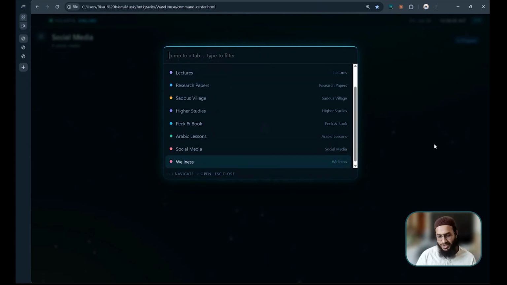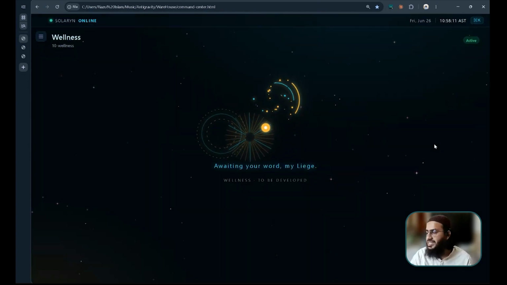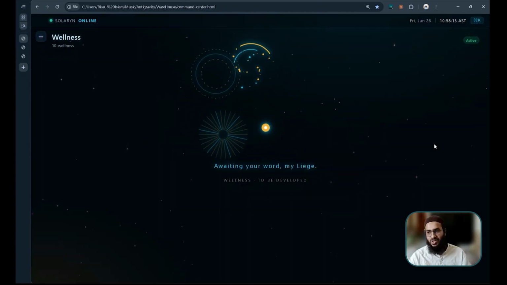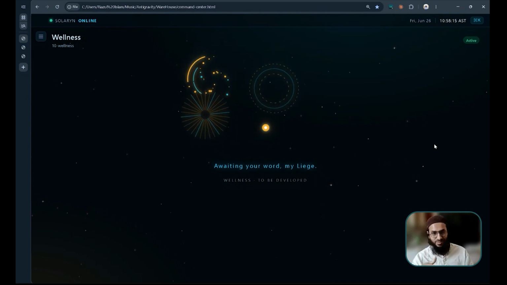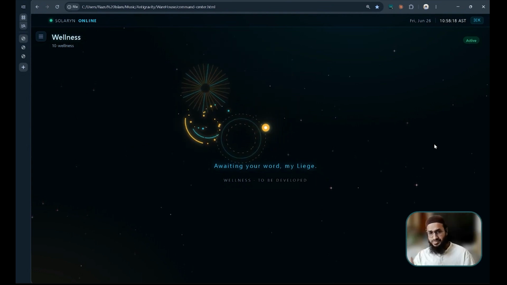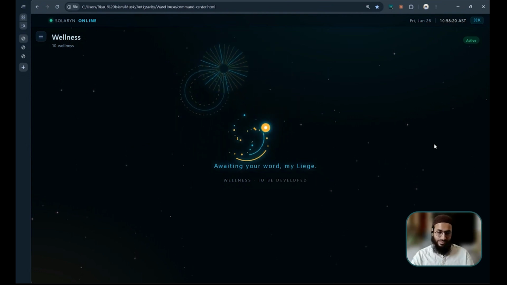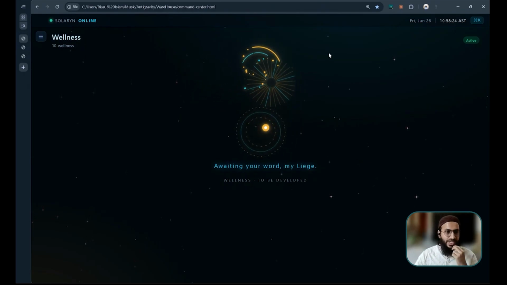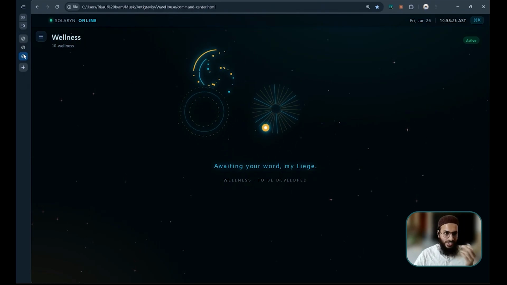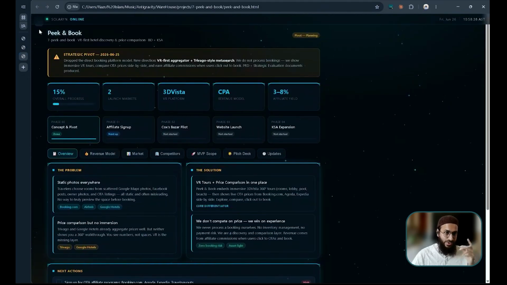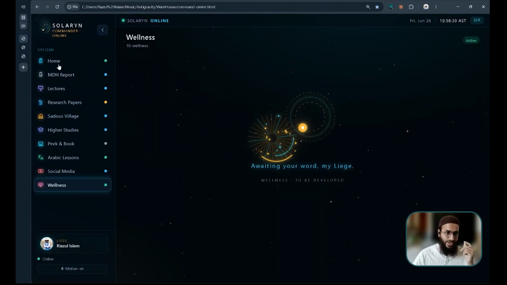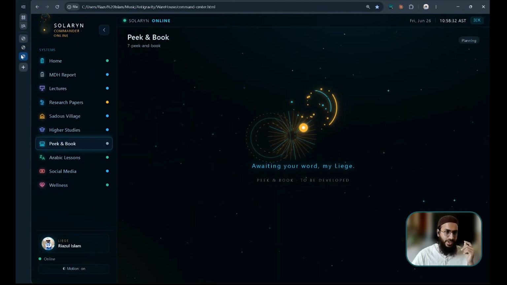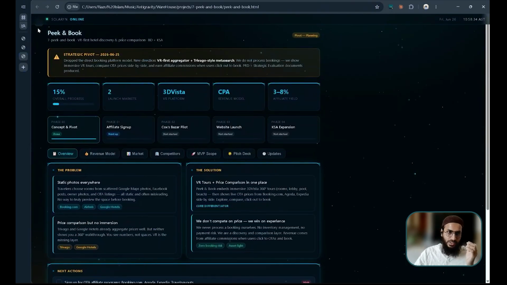But how did I build this system? Previously it was very difficult for me to manage all this, to have everything in my mind. Then I built this with Integrity and Claude. I'll show you one thing which I built with Claude, still building. This is the pick and book. You remember one tab here, pick and book, which is still being developed. I'm developing this one.